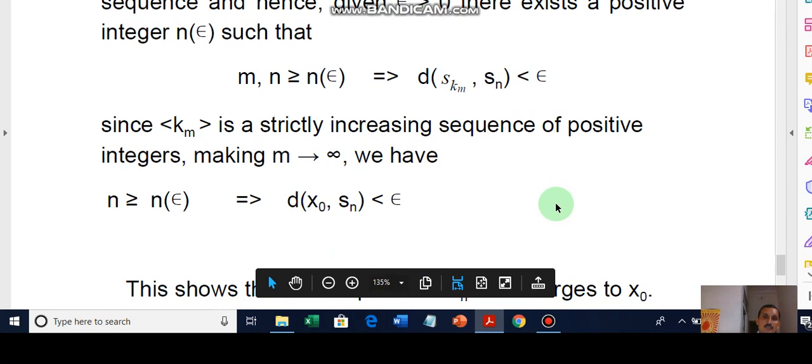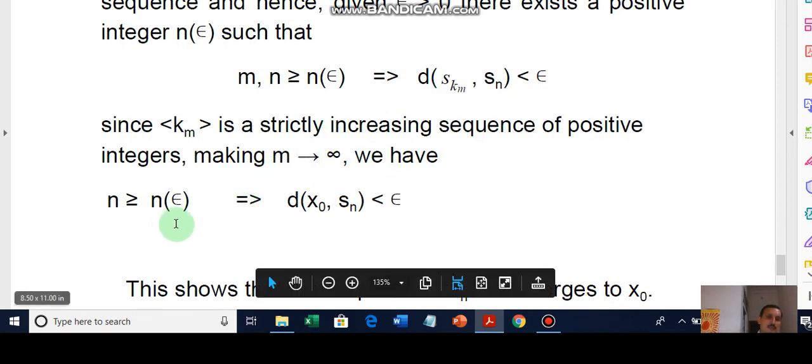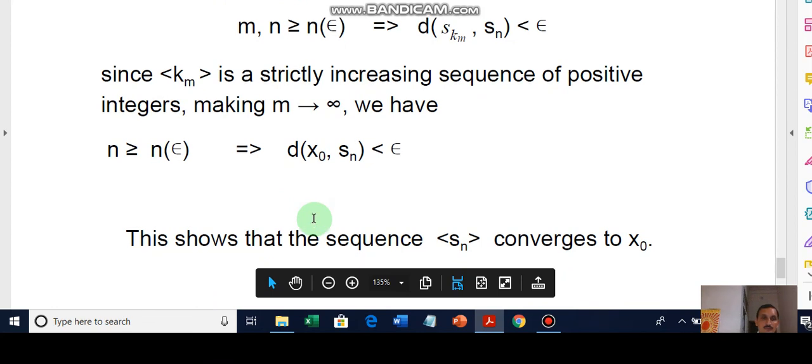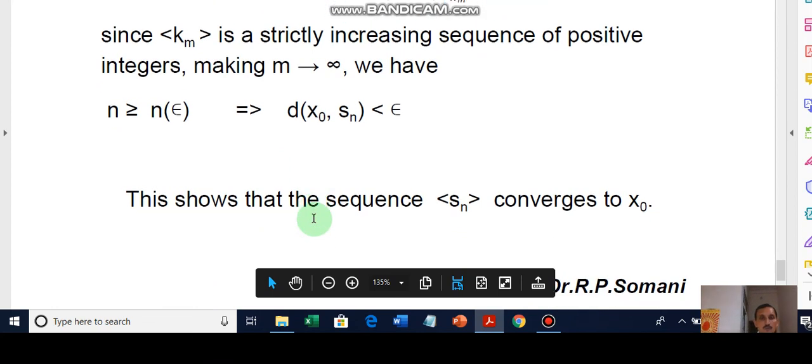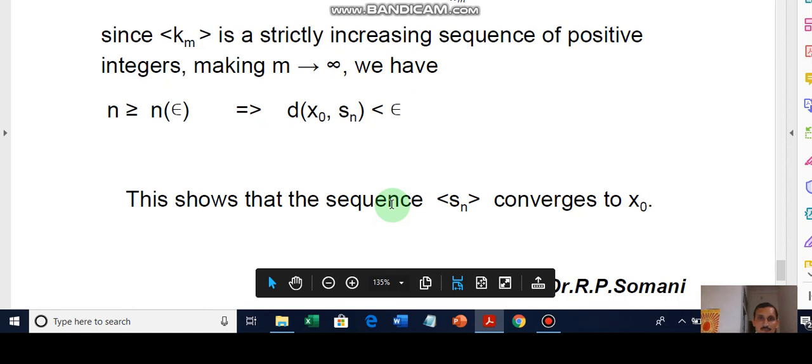Km is a strictly increasing sequence of positive integers, so we make m tend to infinity. We have n greater than or equal to n_epsilon implies d(x0, Sn) is less than epsilon. So we have shown that x0 is a limit of the sequence Sn. So this shows that the sequence Sn converges to x0.